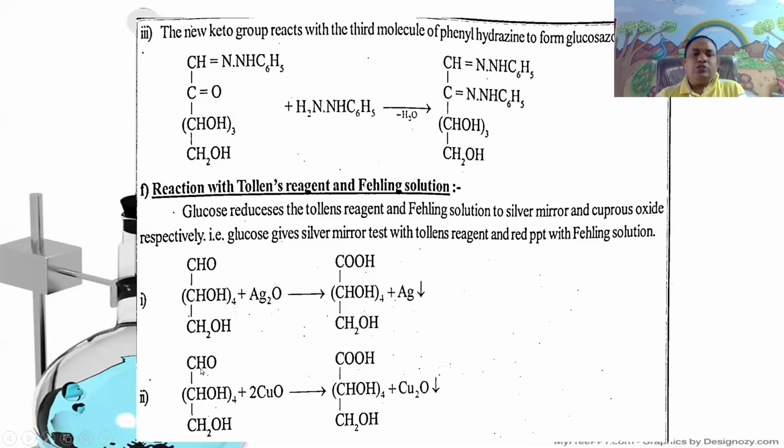That is CHO, CHOH taken 4, CH2OH plus Fehling's solution. Warm the mixture in the boiling water bath for about 5 to 10 minutes. It oxidizes to give gluconic acid, COOH, CHOH taken 4, CH2OH, plus a brick red precipitate of cuprous oxide, Cu2O. By using these Tollens and Fehling's tests, we can identify glucose containing the aldehyde functional group.